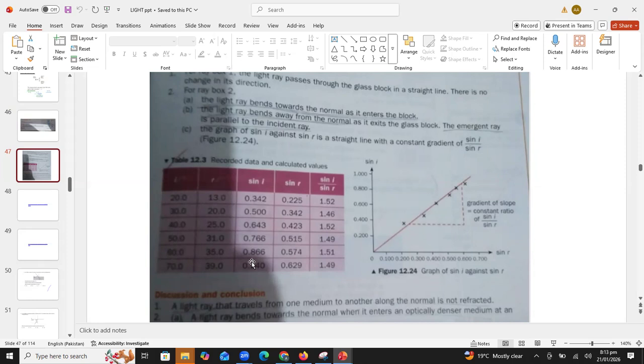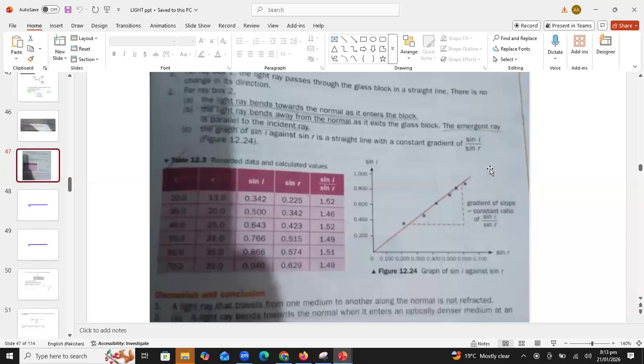We are attempting the ATP paper. So you just have to write down the column headings like angle I, angle R, sine I, sine R. Then refractive index n is equal to sine I over sine R. So just for drawing this table with column headings, we will get 2 marks. Okay. Now you can see they have constructed the graph as well. On the y-axis, we are taking sine I. On the x-axis, we are taking sine R, and we are getting a straight line.